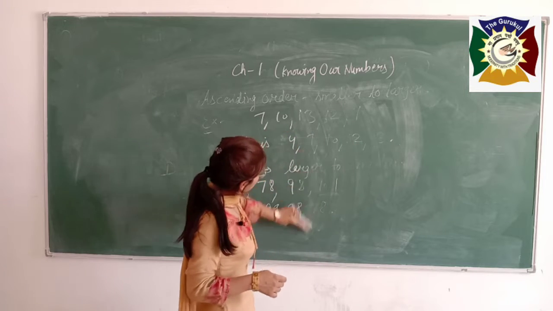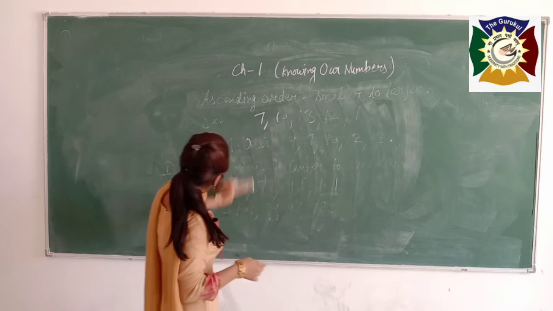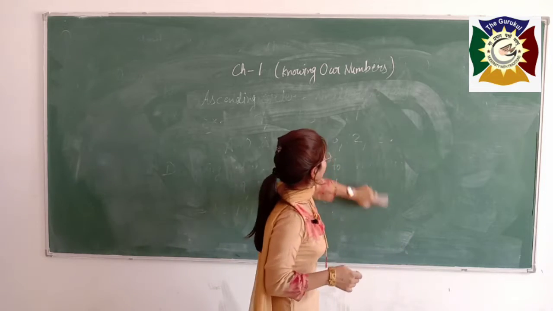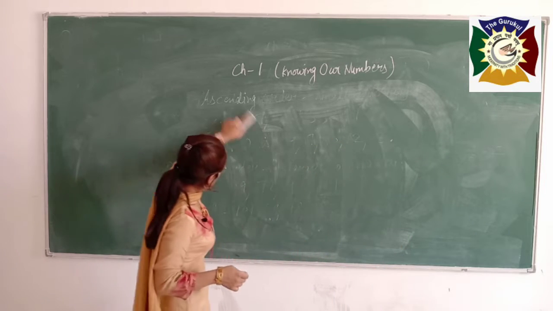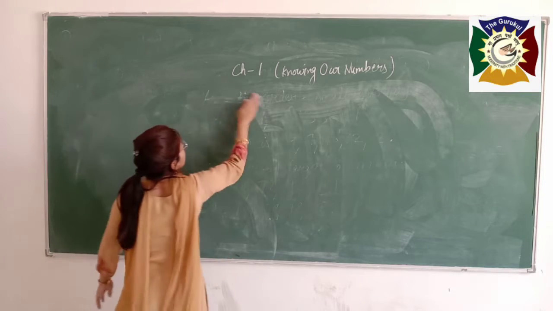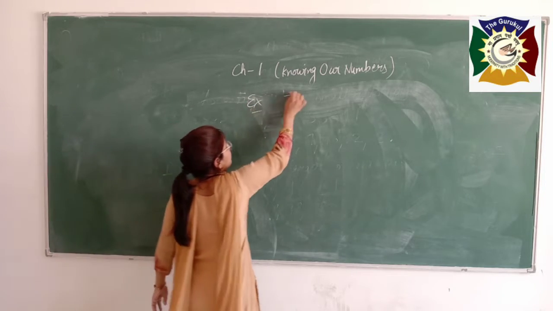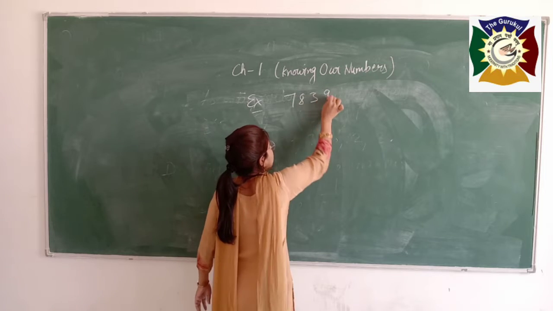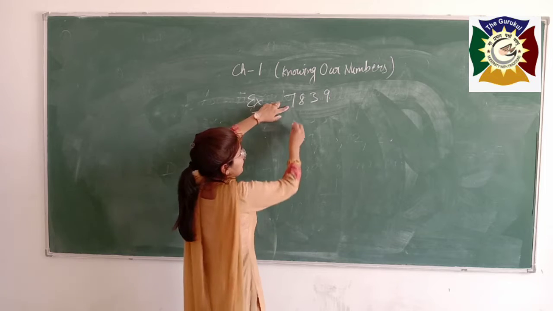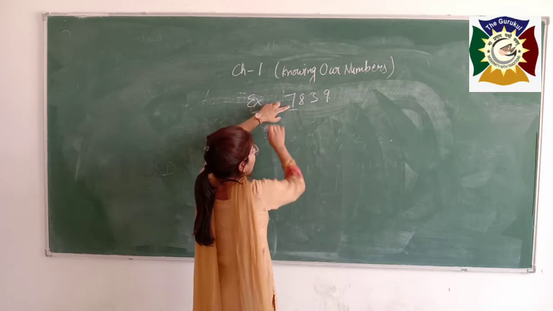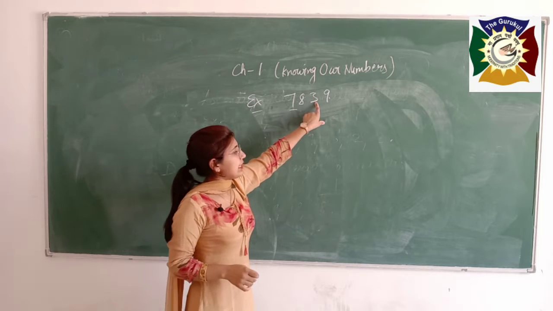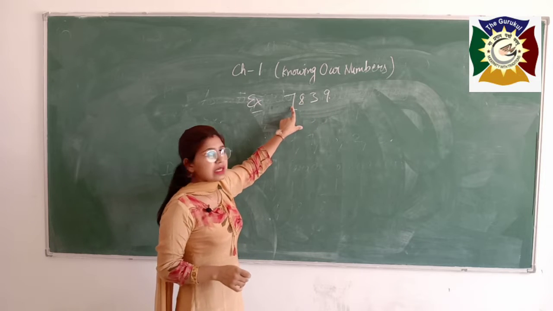Now I want to tell you the place value and face value of a number. Students, if you want to know about the place value and face value of a number, first of all see this example: 7839. Here the place value of 7 depends on the position of the 7. See, it's ones, tens, hundreds, thousands.